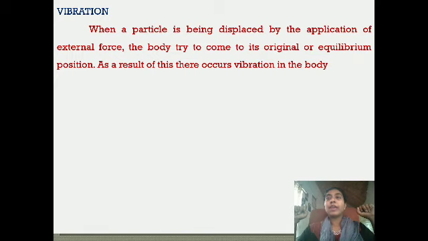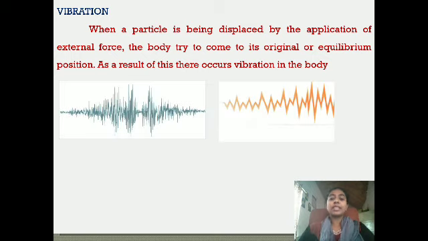Similarly, when you take an echo of something, that is a vibratory motion. Same way, when you record something, there is a concept called signal processing. These signals are vibratory in motion. So you can see some examples.